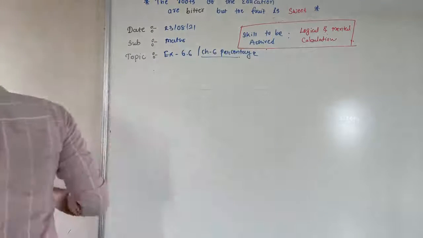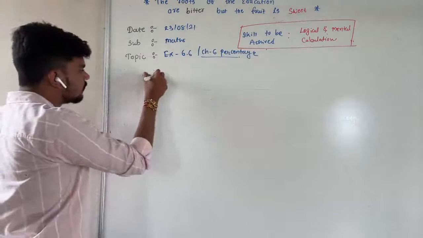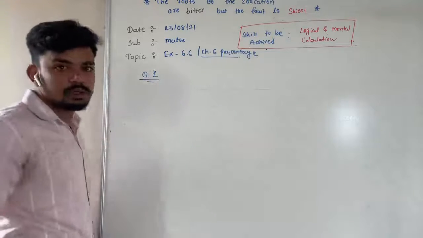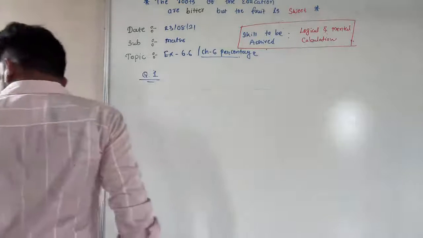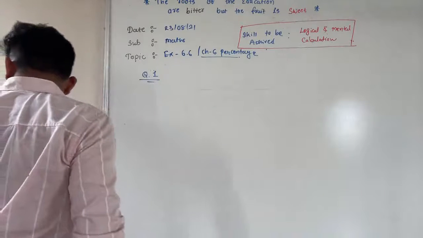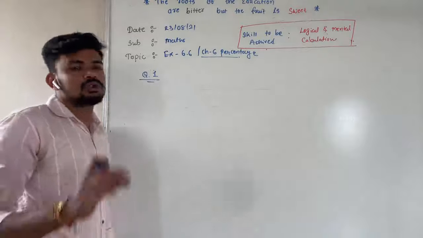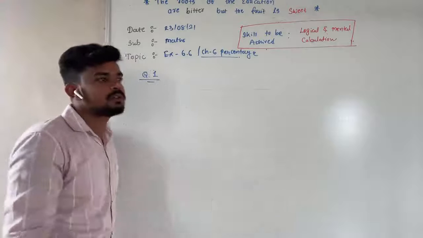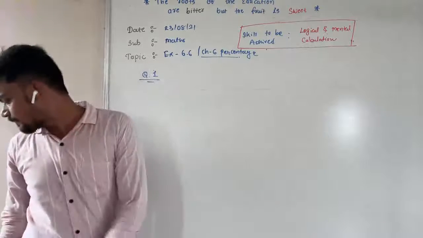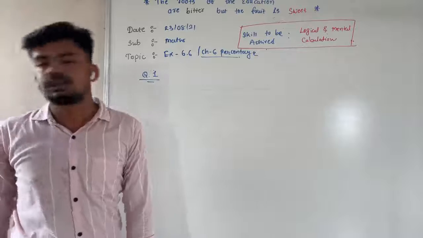Okay, see the first one. Question number 1. Pay attention here. Irfan gave 50 rupees out of 150 to his friends. So how many rupees does he have? He has 150 rupees, out of which he gives 50 rupees to his friend. How much percentage of his money did he give?